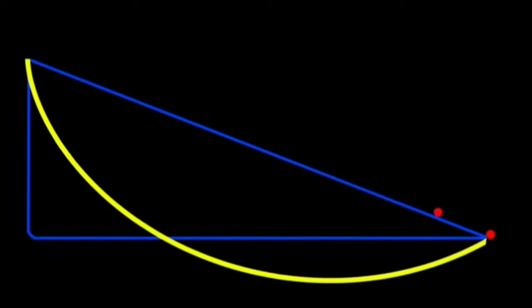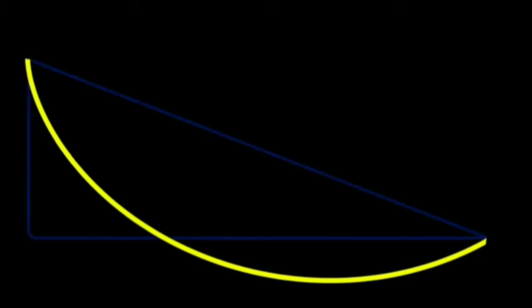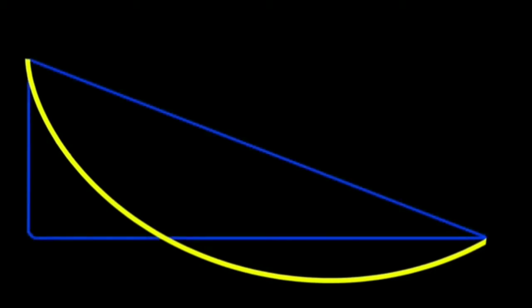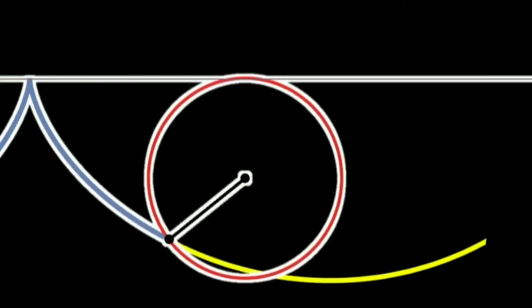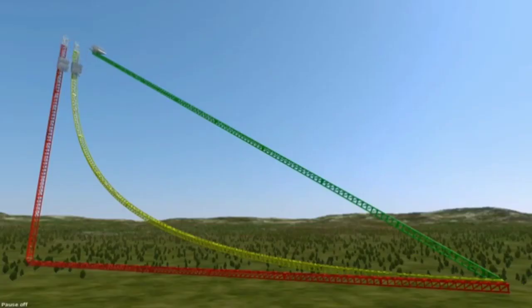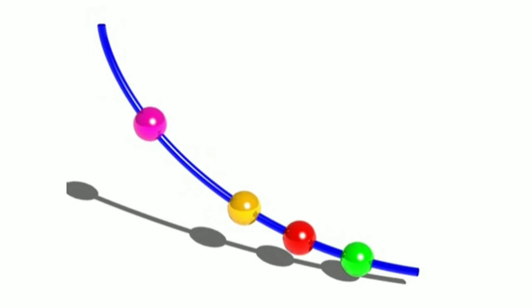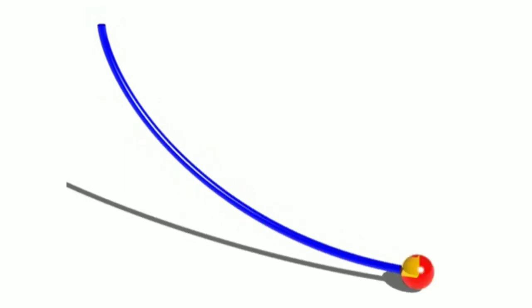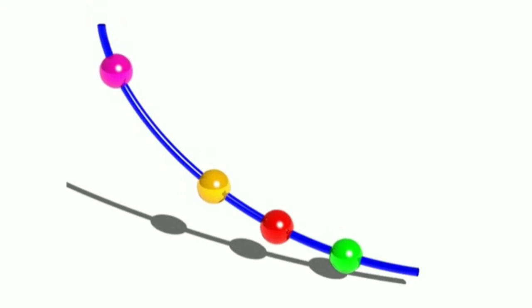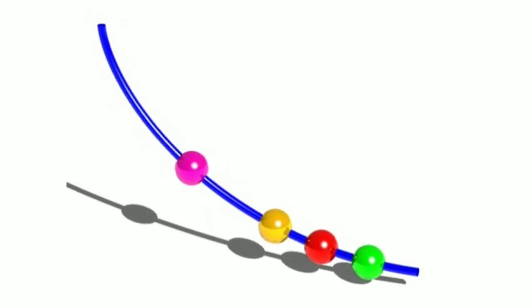Bernoulli was clever enough to realize that this curve can be described in another way as a roulette. Specifically, he noticed that it was a cycloid. The path traced by a point on a circle rolling along a line is called a cycloid. Brachistochrone is used for improving your experience on roller coasters, like this. It also has a bizarre property where no matter where I start an object on it, when I let go, they always reach the bottom in the same amount of time. Because of this property, a brachistochrone curve is also called a tautochrone curve.